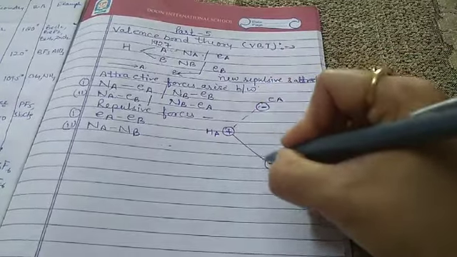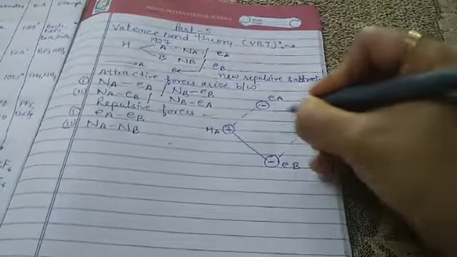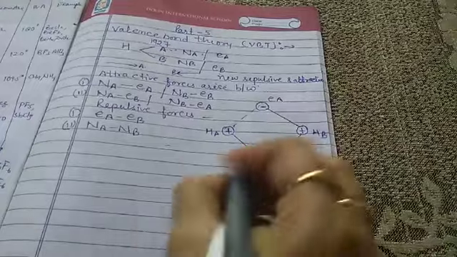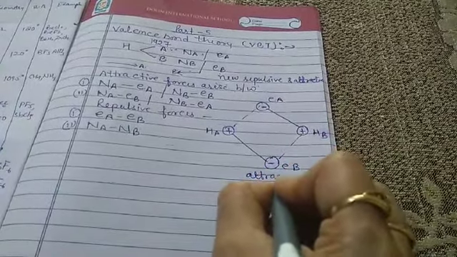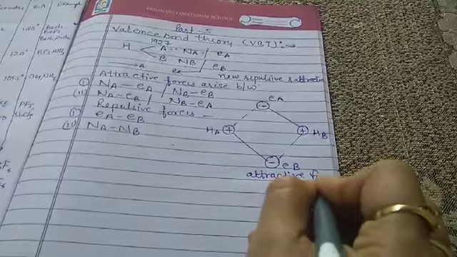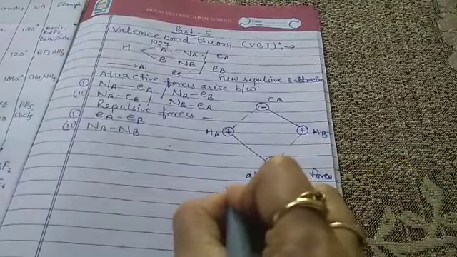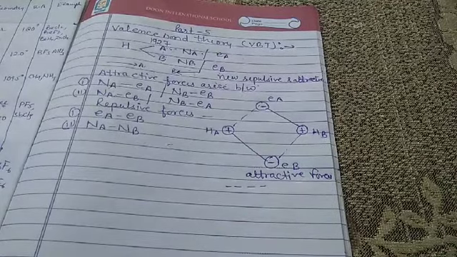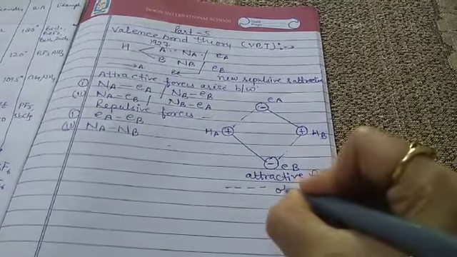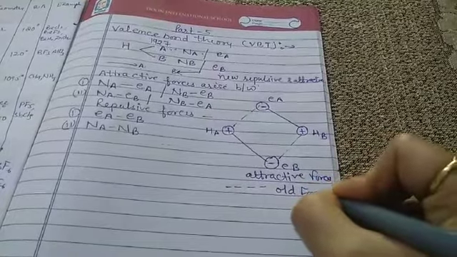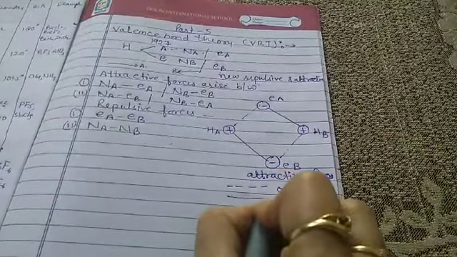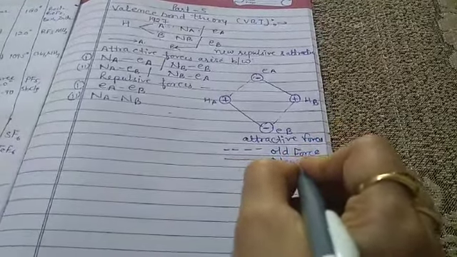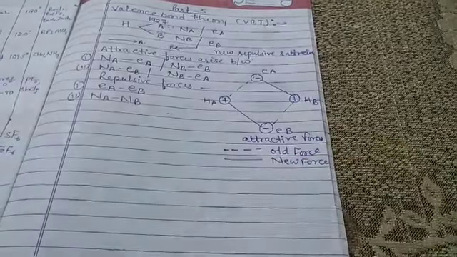Now these dotted lines are the attractive forces. The dotted line represents the old force, and this single straight line represents the new force.